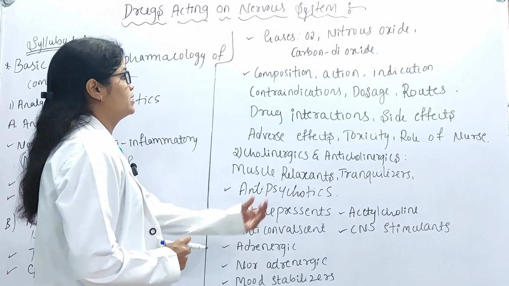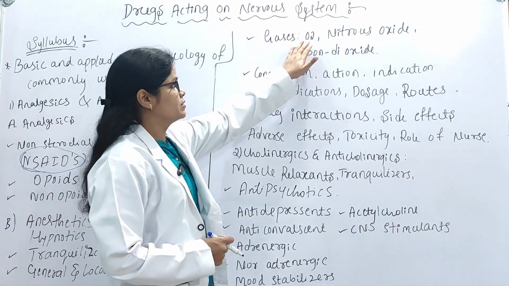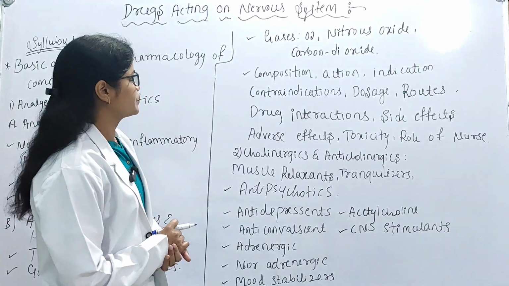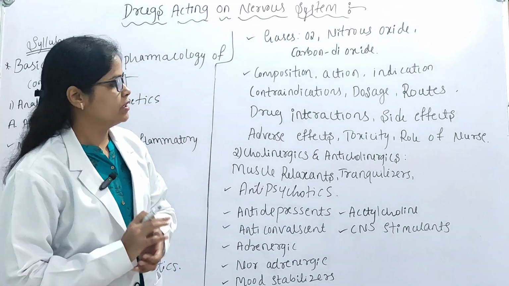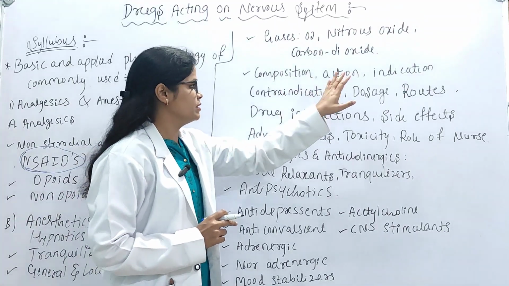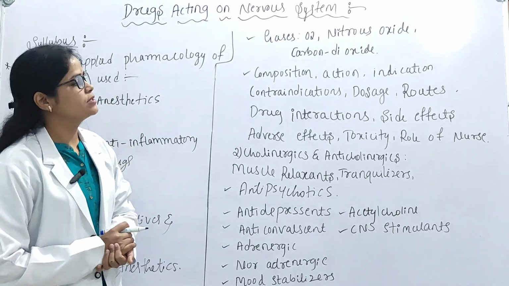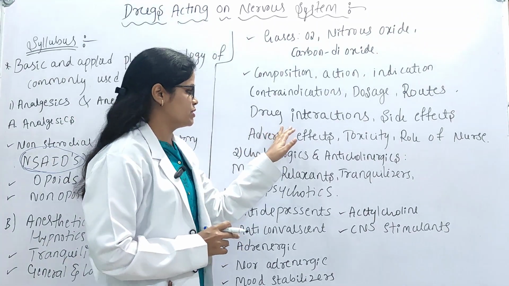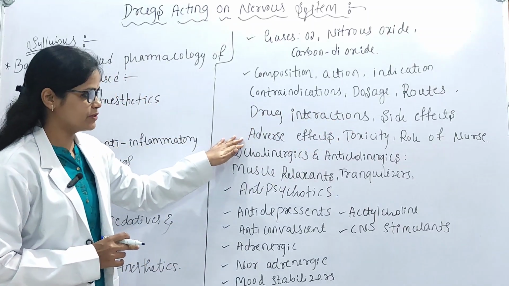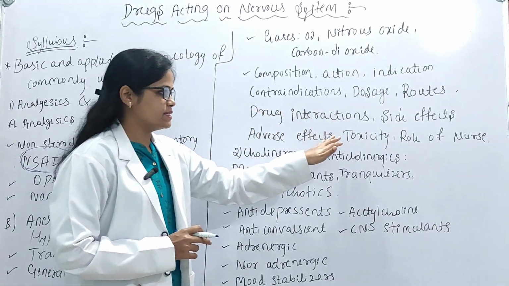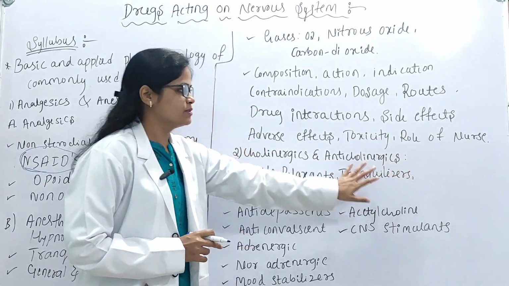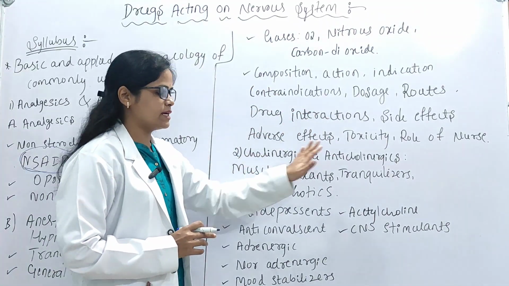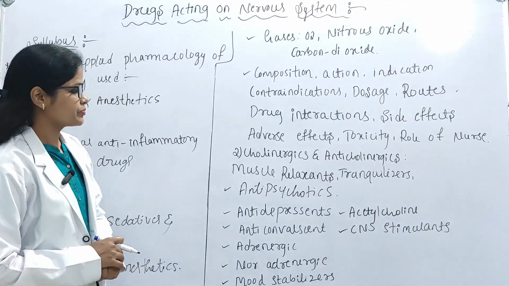These general and local anesthetics include gases: oxygen, nitrous oxide and carbon dioxide. And here we'll study about the composition, action, indication, contraindication, dosage, routes of administration, drug interaction, side effects and adverse effects of these drugs, toxicity and role of the nurse for all these drugs. And also we'll study about the cholinergics and anticholinergics.